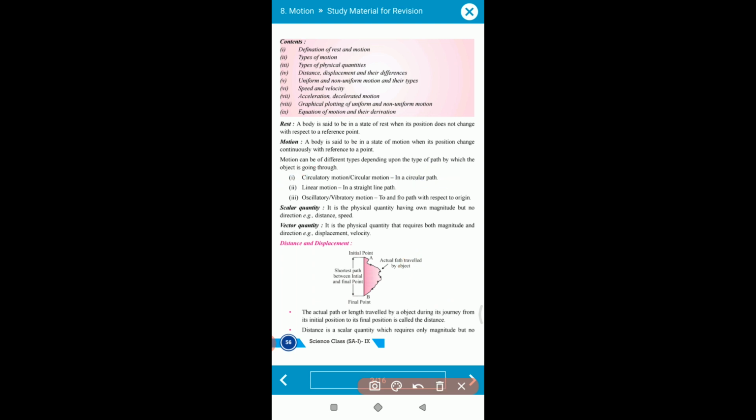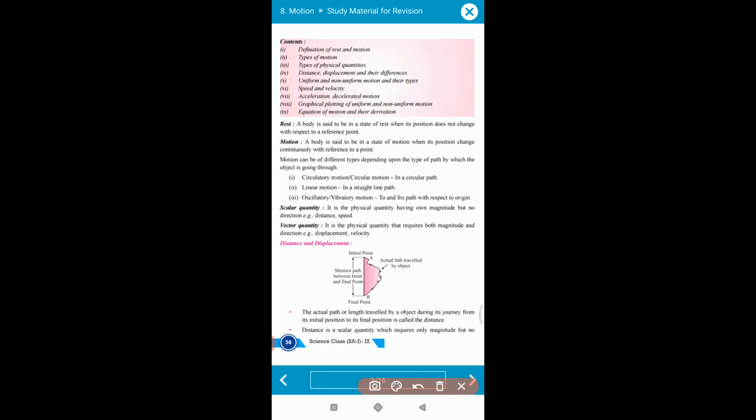The third one is oscillatory motion. You are all aware of the pendulum clock, where the bob moves from the maximum on one side to the maximum on the other. From the reference point, the bob moves in either direction. This movement is called oscillatory motion. It means a to-and-fro path with respect to the origin. From the origin, it shows to-and-fro motion, and this motion is called oscillatory motion.